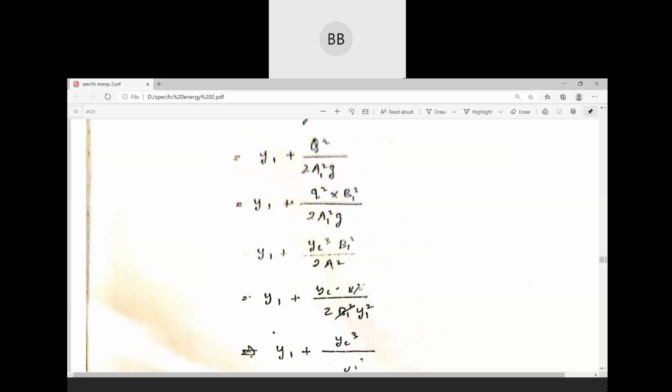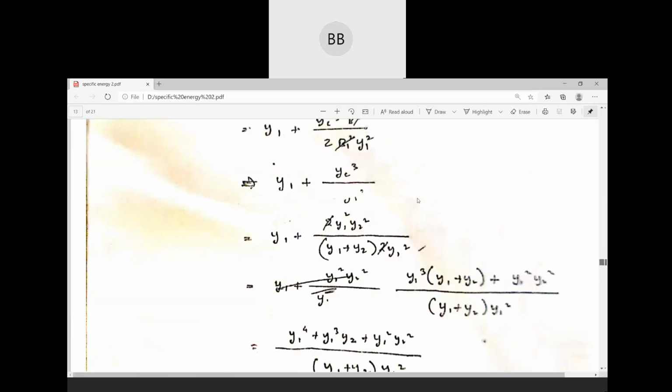This b1 square will be cancelled out. What will be left is yc cube divided by twice y1 square. Y1 plus yc cube divided by twice y1 square.